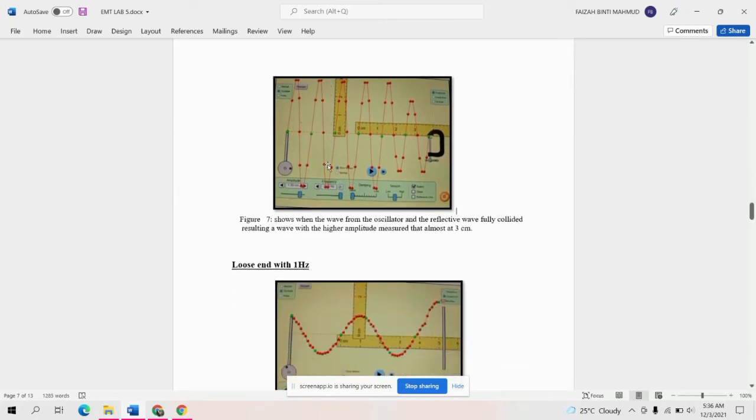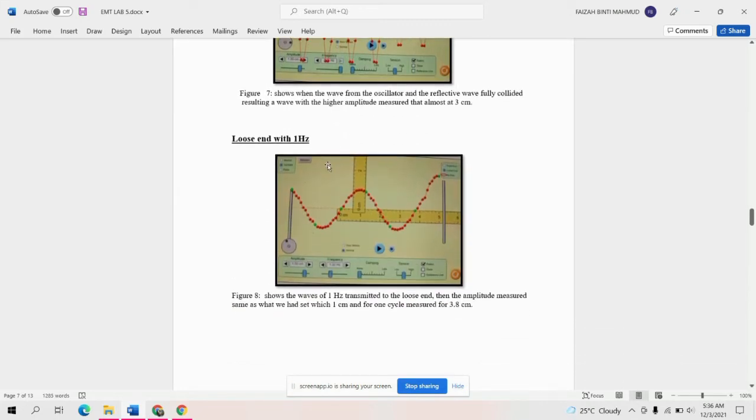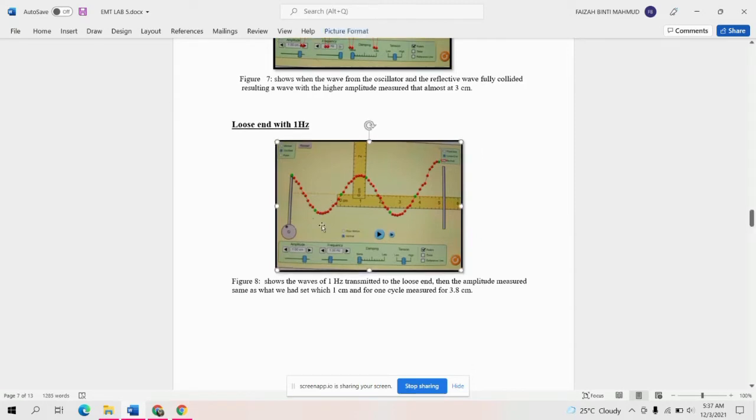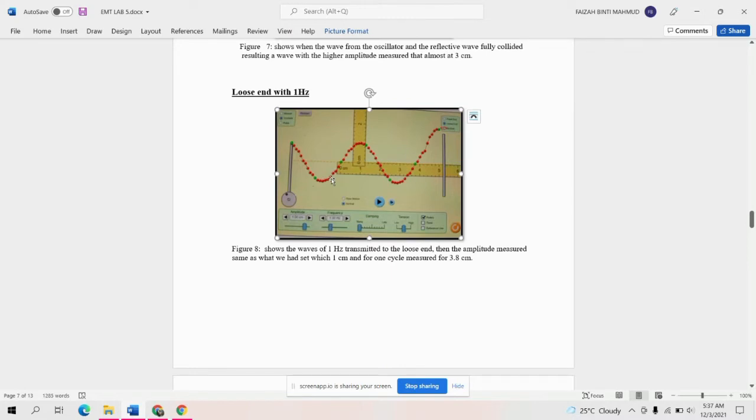Okay, let's look at the loose end with 1 hertz. We can see it in figure 8. Figure 8 shows the wave of 1 hertz transmitted to the loose end.